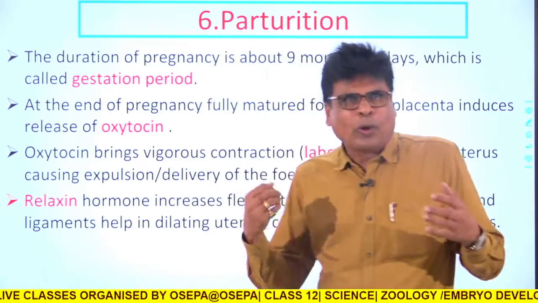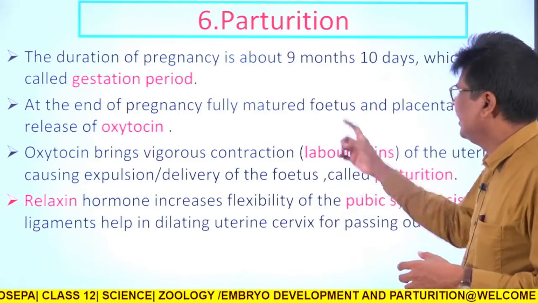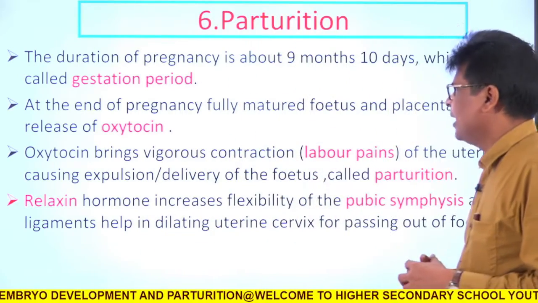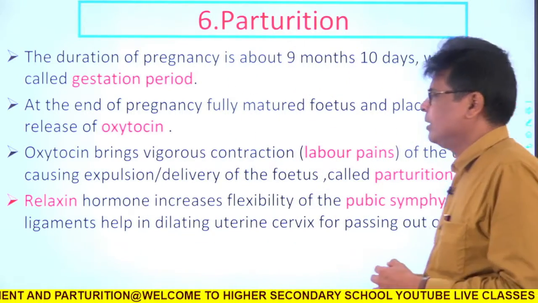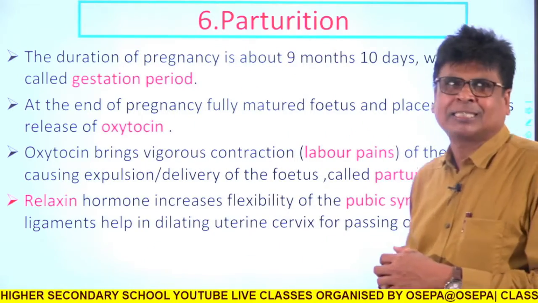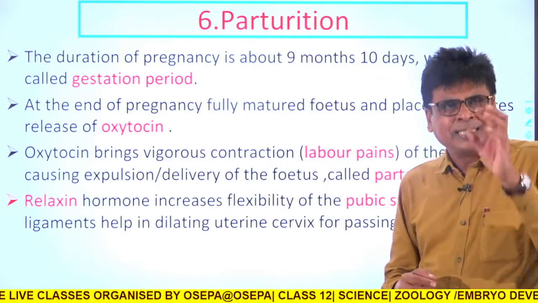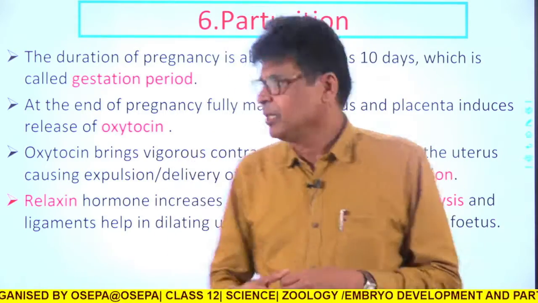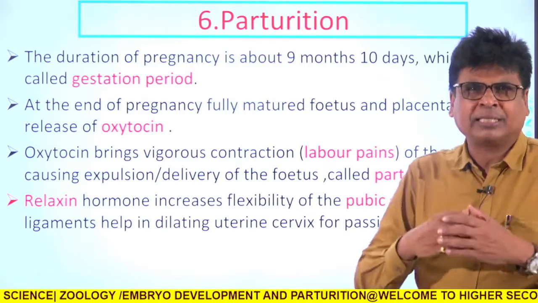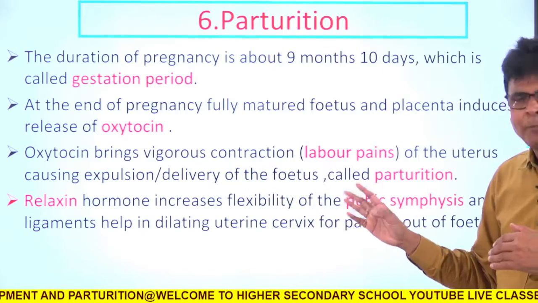Now parturition. Once the zygote becomes full grown, or when it becomes mature at 9 months and 10 days, which is called the gestation period. Now at the end of the pregnancy, what happens? The fully matured fetus and placenta induce the release of one hormone, that is called oxytocin. Oxytocin is a hormone secreted from the posterior pituitary.